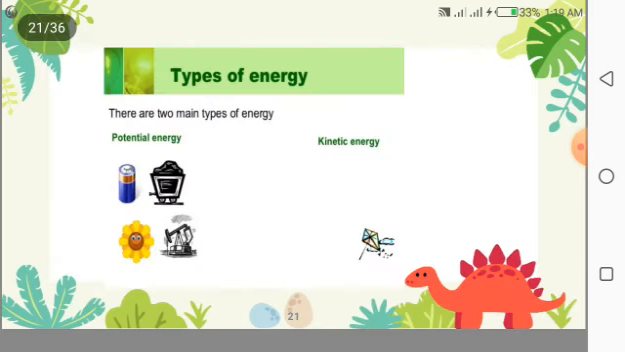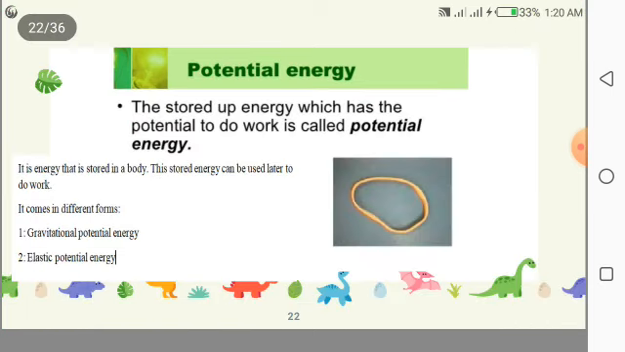Now we will discuss the types of energy. Previously we discussed the forms of energy, and here we are going to discuss the types of energy. One is potential energy and the second one is kinetic energy. First, we are going to discuss potential energy.